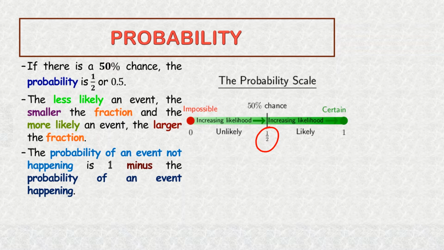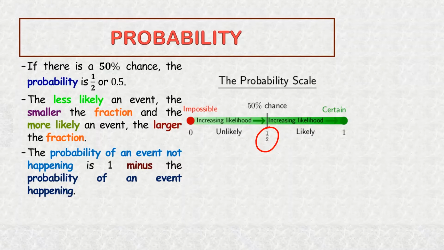Remember that I said probability can be expressed as a fraction, percentage, or decimal. It is important to know that the less likely an event is to occur, the smaller the fraction, percentage, or decimal, while the more likely an event is to occur, the larger the decimal, fraction, or percentage. In addition, the probability of an event not happening is 1 minus the probability of an event happening.